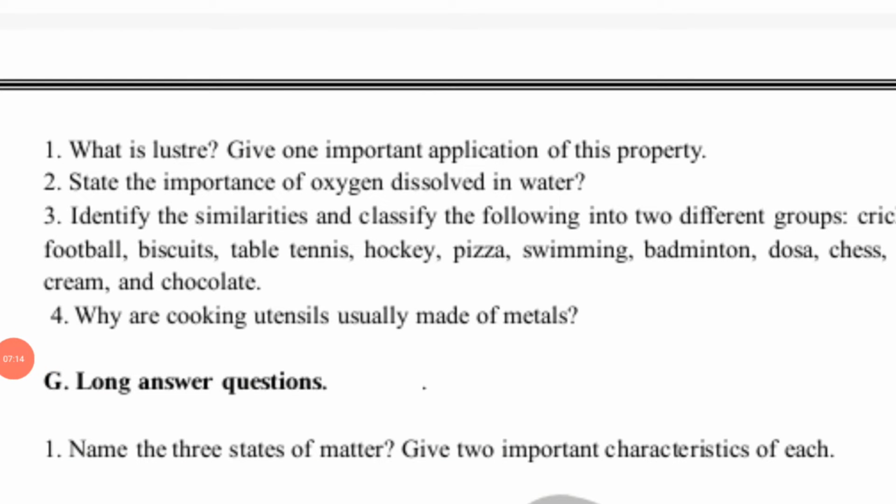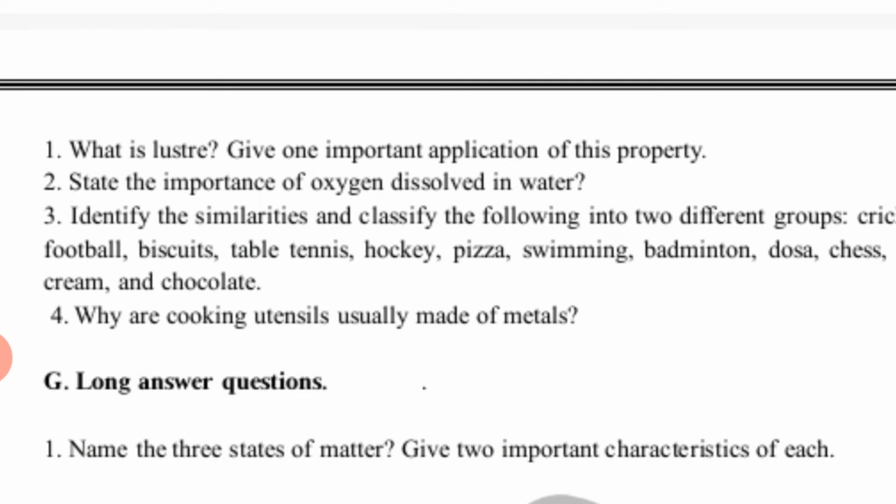Now short answer questions. First question is, what is luster? Give one important application of this property. So luster is a shine of material, right? So all the metals in pure state are shiny and are said to possess luster. And materials such as gold, silver, bronze, they are widely used for making jewelries and other decorative articles.